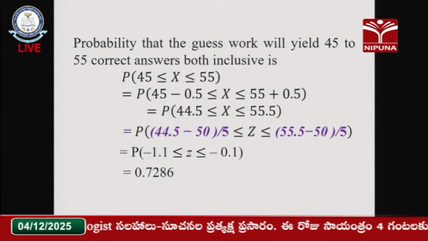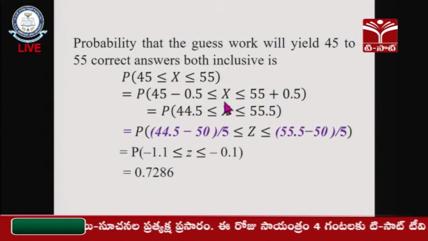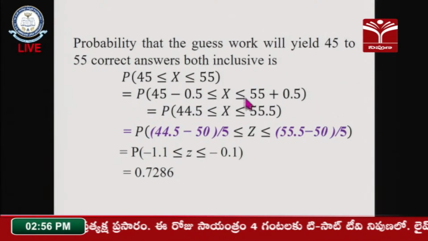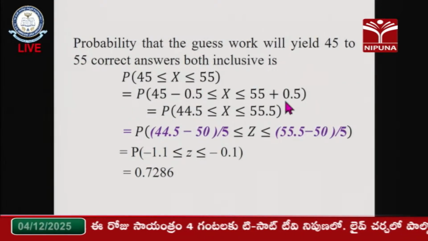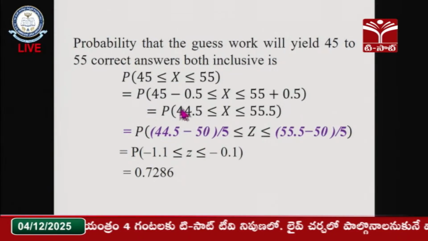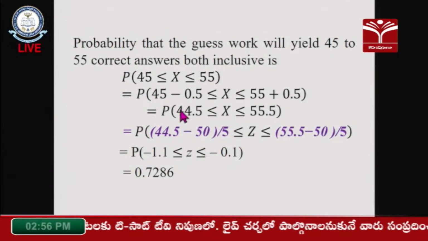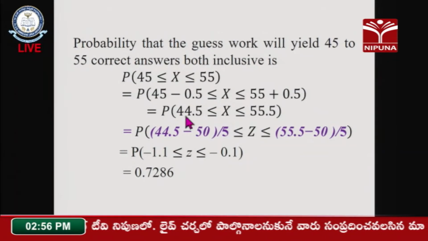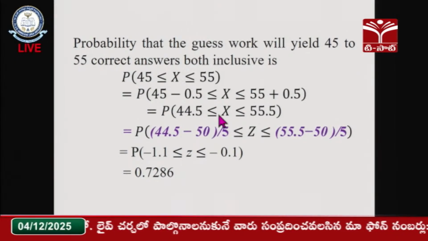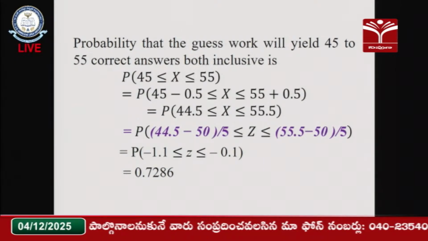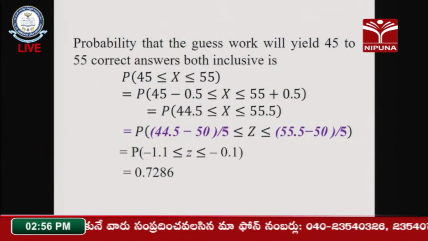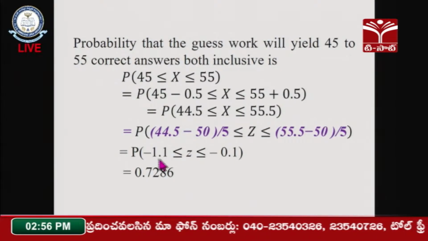So now 45 minus 0.5 is less than or equal to x is less than or equal to 55 plus 0.5. Then after simplifying these two, we will get the probability of 44.5 is less than or equal to x is less than or equal to 55.5. Now again convert into Z scale. So after getting the Z, I will get these values.